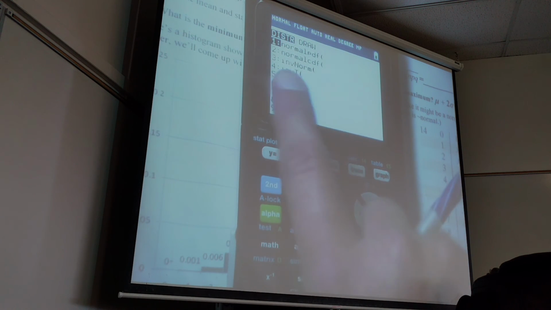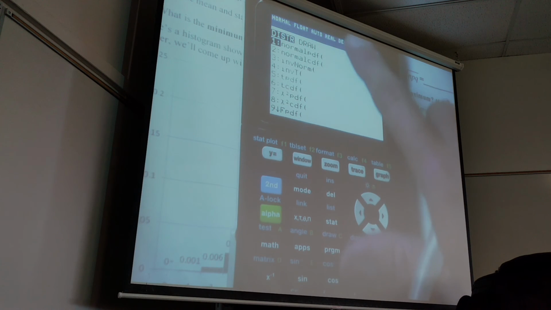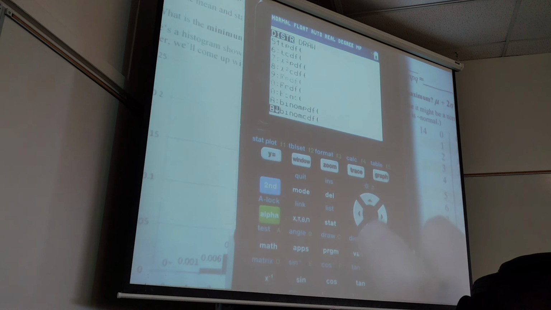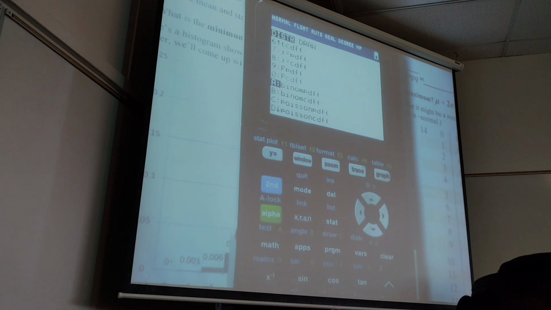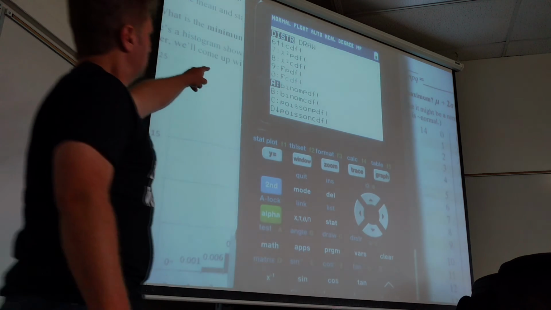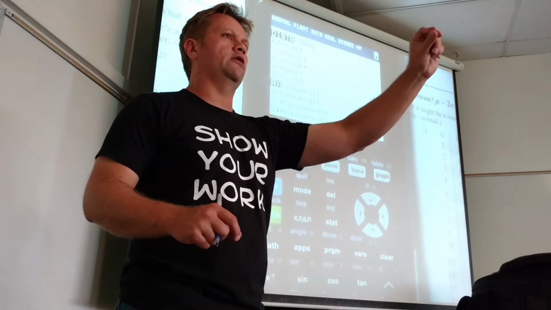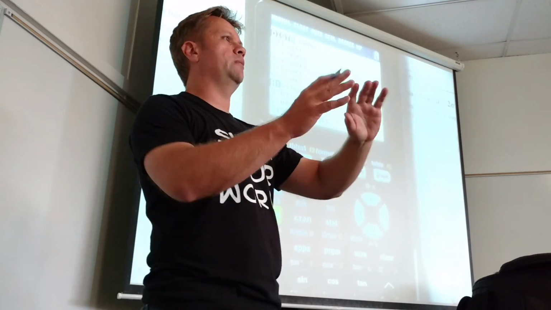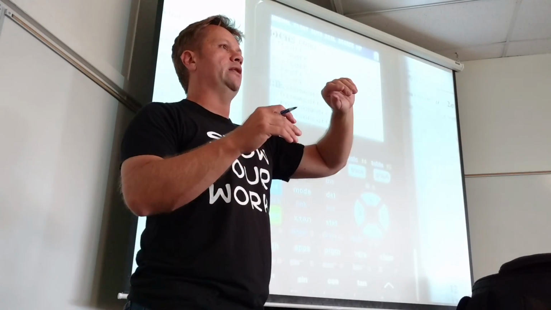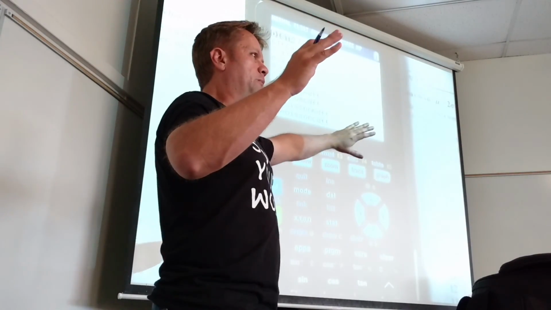All right, so everybody's at this point, right? The first couple look like they're going to come in handy when we get to normal distributions. If you scroll down far enough, you find the binomial stuff. Now here's why there's two options. The first one is Binomial Pdf. That's a particular value. If I want the probability that there's exactly 9 left-handed people, I want exactly 9.